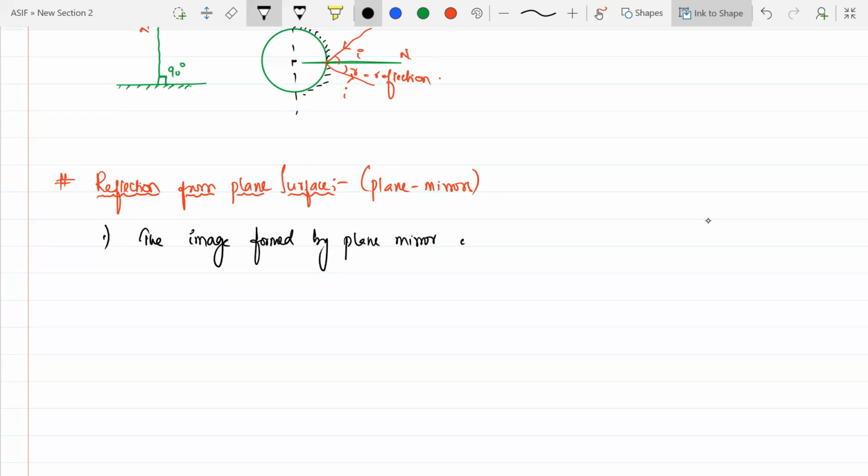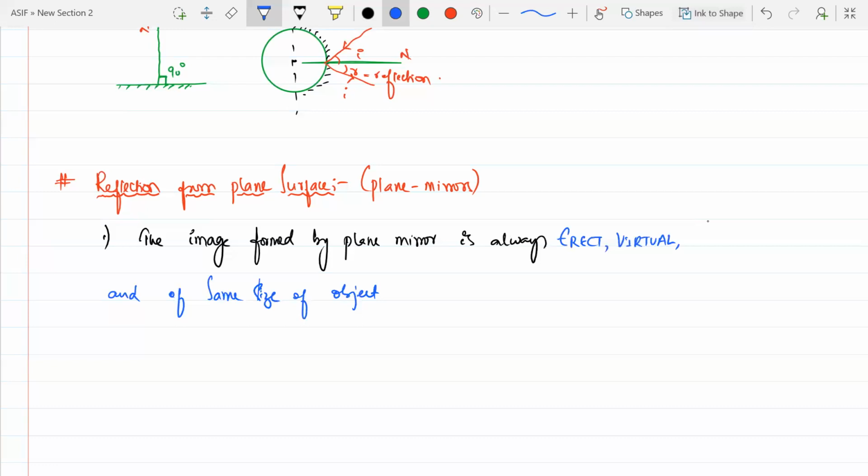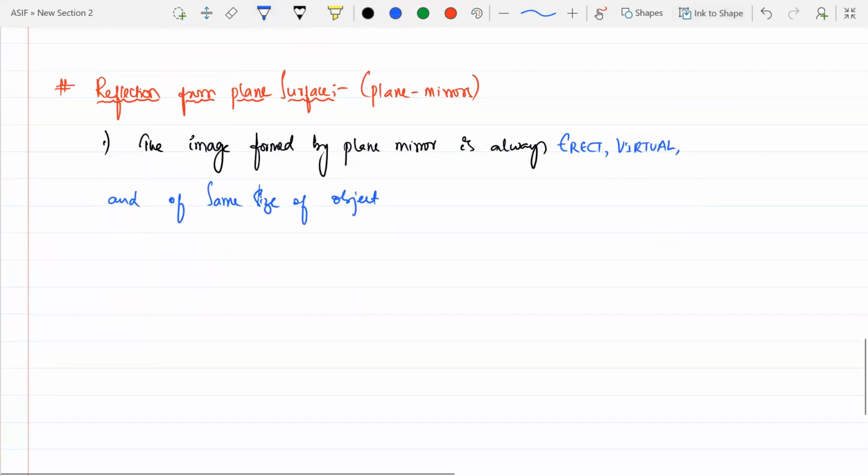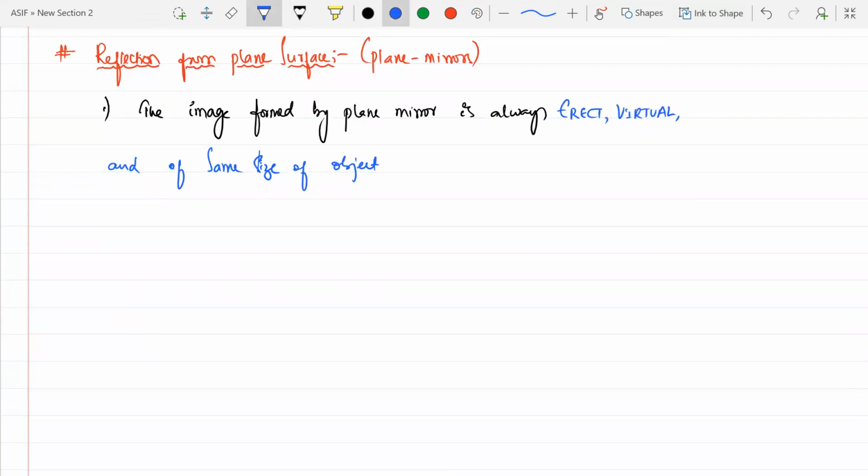Reflection from your plane mirror. The reflection formed by plane mirror is always erect, virtual, and of the same size. And of the same size of object. So the image formed by the plane mirror is always what, beta? It is erect, virtual, and of the same size as that of your object. Is it clear? Yes, sir.